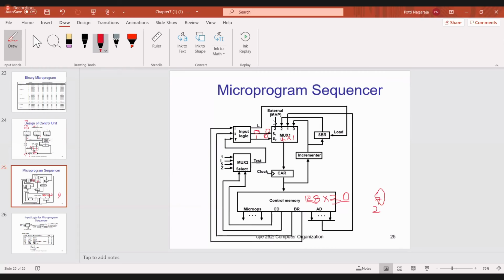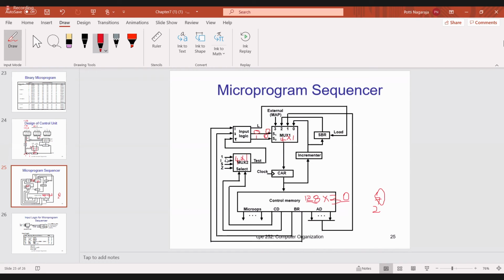Now next one. See here, what is the multiplexer 2 size? How many inputs are there? 4, sir. Inputs are there, but for a multiplexer the output is always only 1.